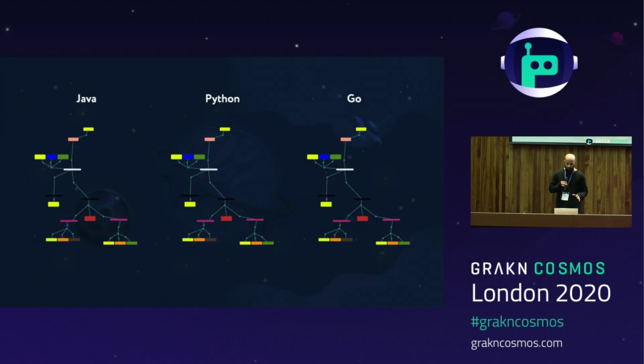So if we then strip away all those purple nodes, which mainly dealt with syntax and program structure, what we're left with is this, something that only deals with the semantics of those languages. And given that each of these languages does the same thing, solves the same problem in the same way, they're semantically equivalent even if they aren't syntactically equivalent. So this is a structure that we would need to save in Grakn and work with, and we can derive this structure if we had something which could create something like a universal abstract syntax tree.